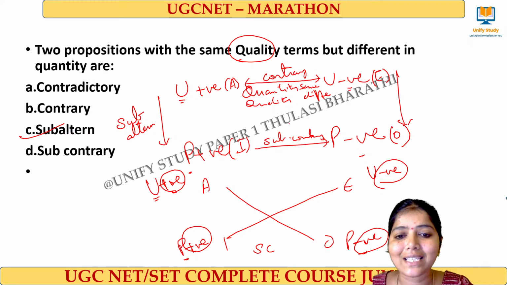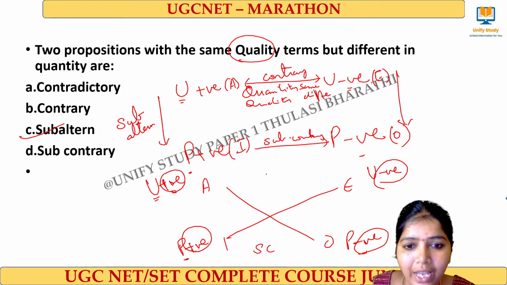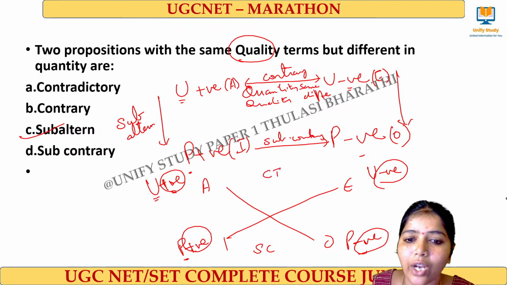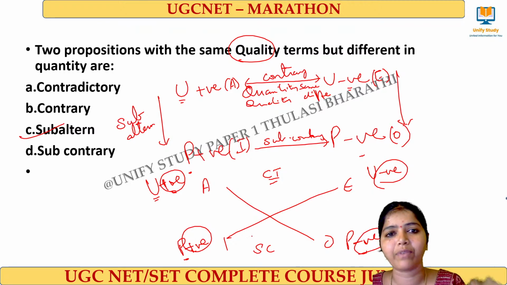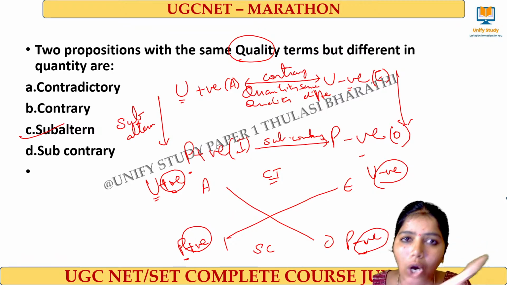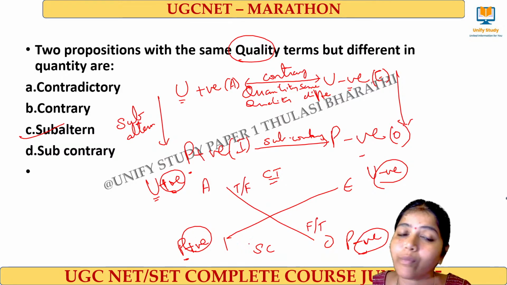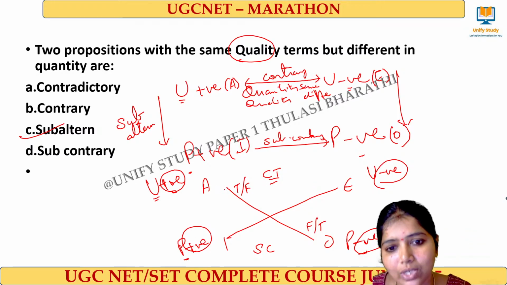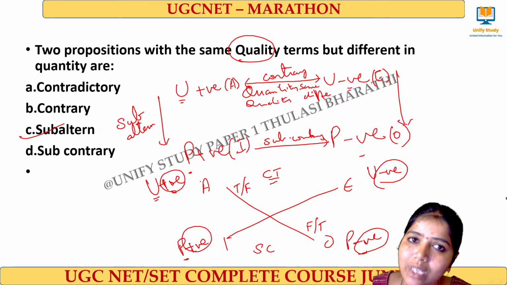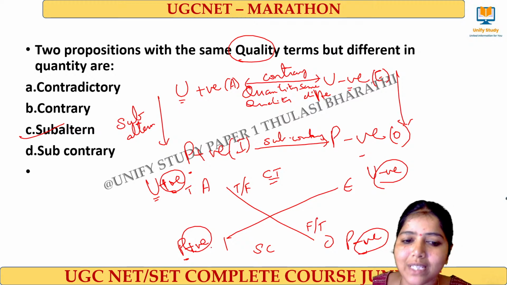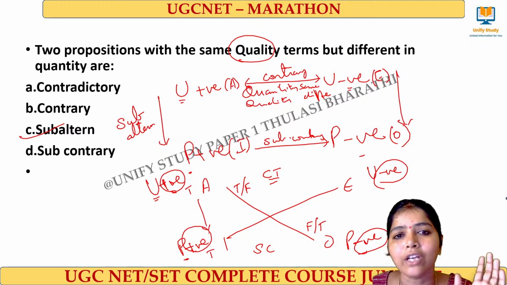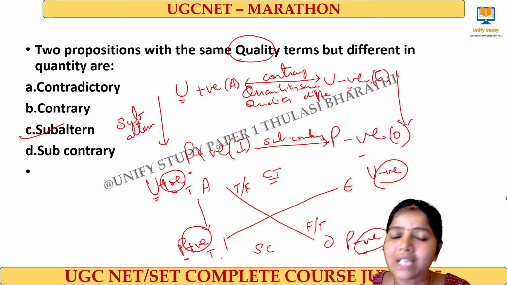If both the statements cannot be true at the same time, we call it a contrary statement. Contradictory: if one is true, the other will be false; if one is false, the other is true, on both sides. So this is contradictory. And when it comes to subaltern, when the upper one is true, definitely the lower one will also be true. This is with respect to subaltern.